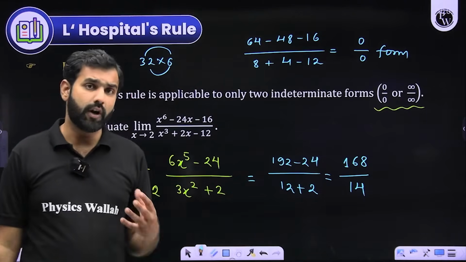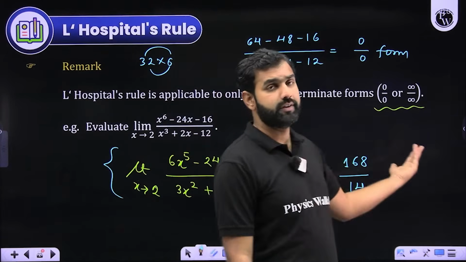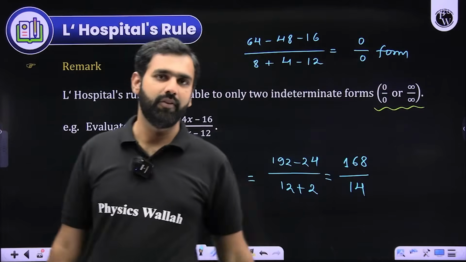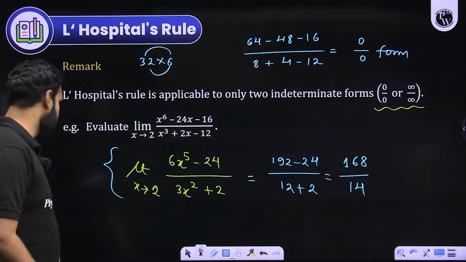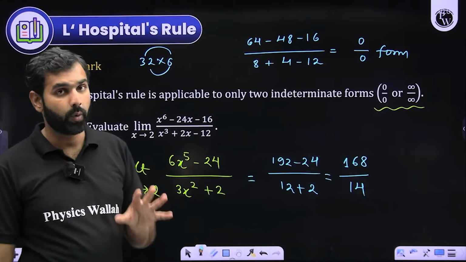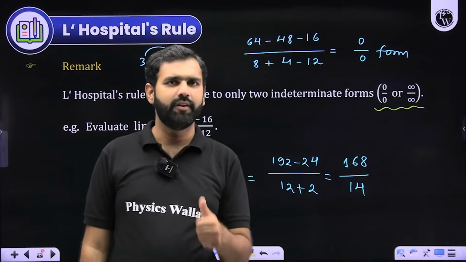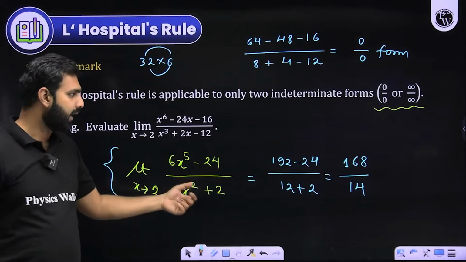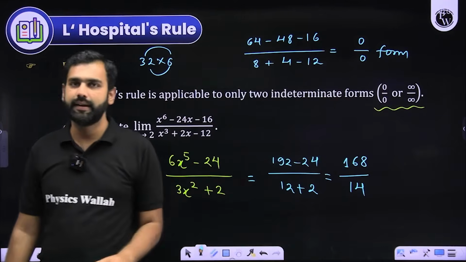And of course, for that, we are going to discuss a lot of other methods as well to deal with a 0 by 0 or an infinity by infinity form. How? Let's explore that. But before I move ahead, I hope I have your assurance that you have understood L'Hopital. When should you apply it? How should you apply it? And how does it help in getting the correct answers?